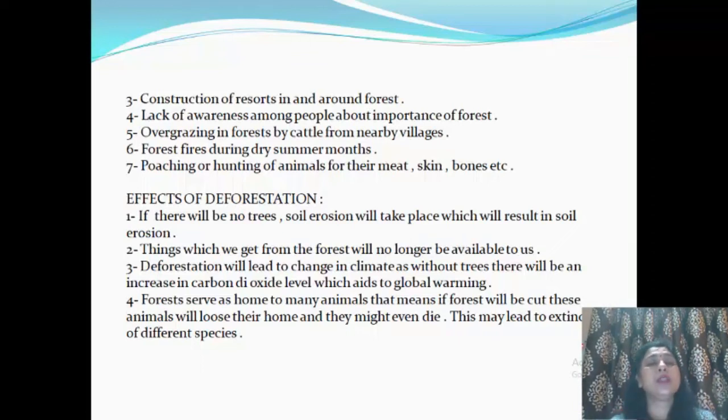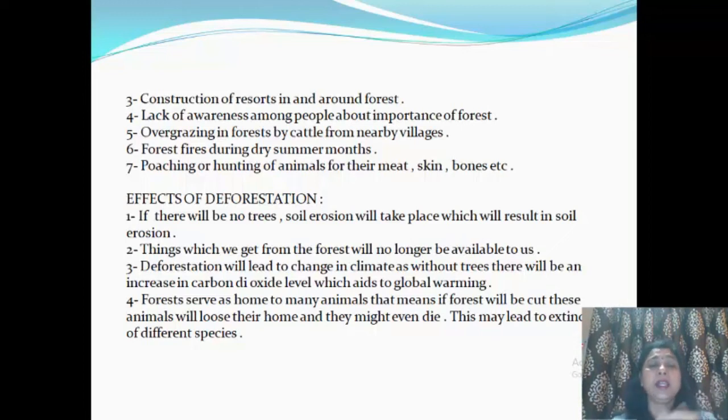Now, what are the consequences or the effects of deforestation? Number one, if there will be no trees, soil erosion will take place, which will result in soil destruction. Things that we get from the forest, if there will be no forest, will no longer be available to us.